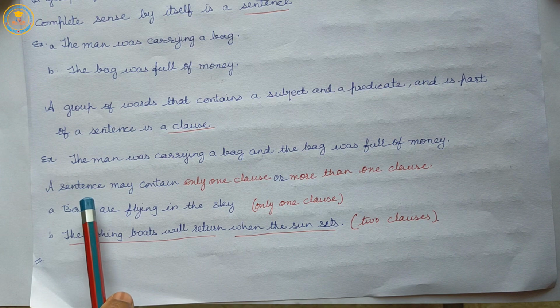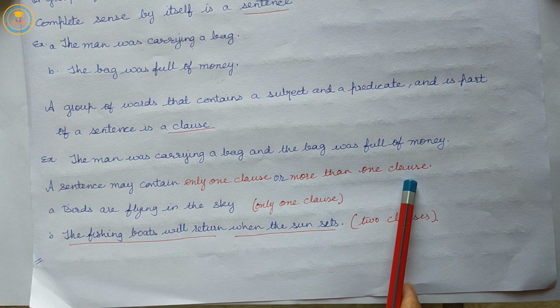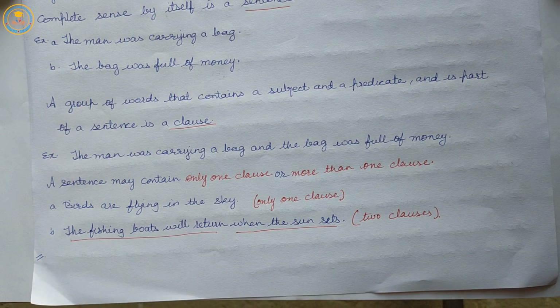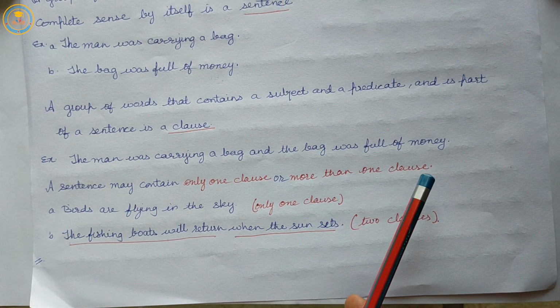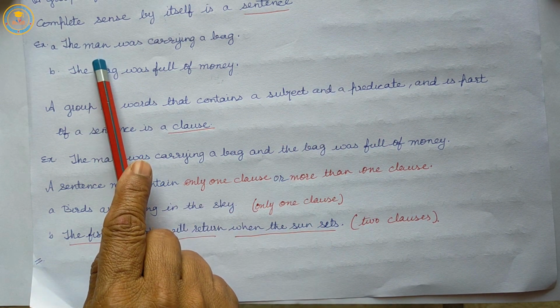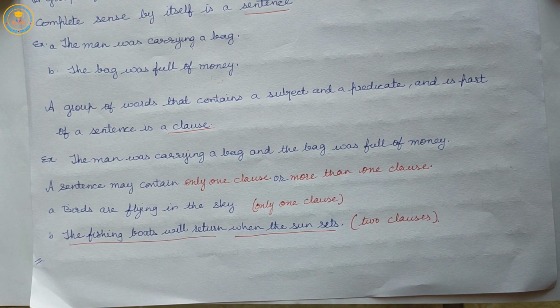So, a sentence may contain only one clause or more than one clause. Let me explain this. The man was carrying a bag. The bag was full of money. In the first sentence, there is a subject, the man, and a predicate, was carrying a bag.